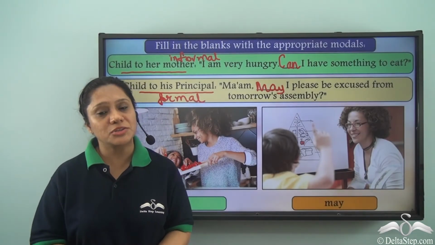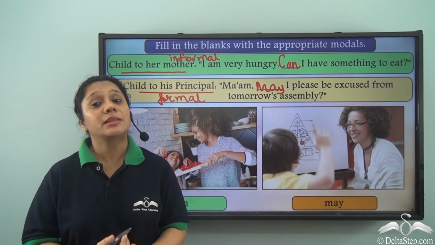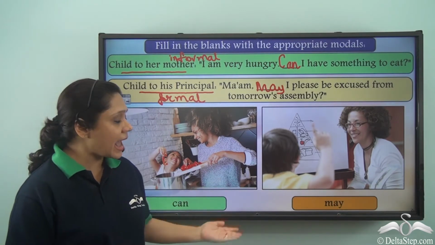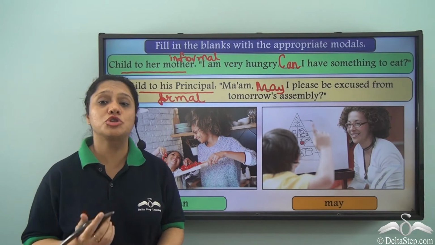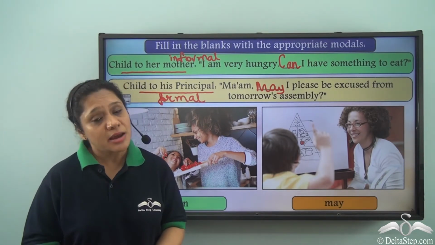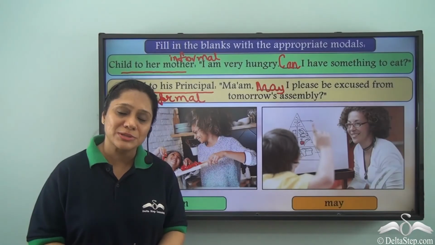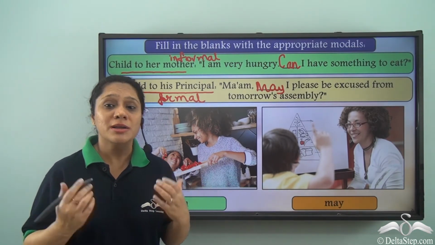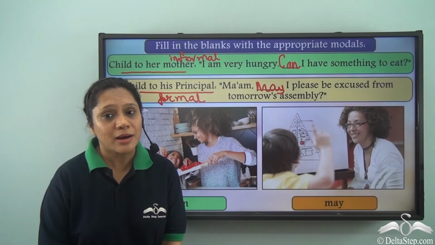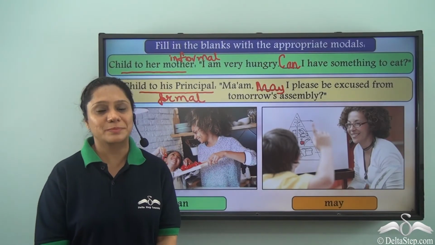So, what did we learn today? We have learned that modal verbs like can, may, could, would are used to show permissions as well as requests. Now, how you use them depends on the situation and on your sentence. We shall soon learn about the other modal verbs.